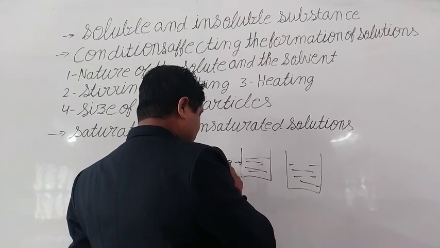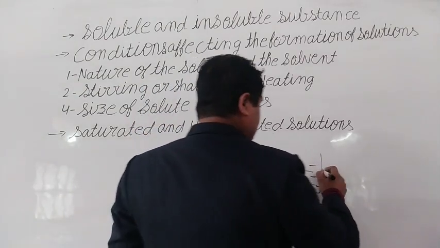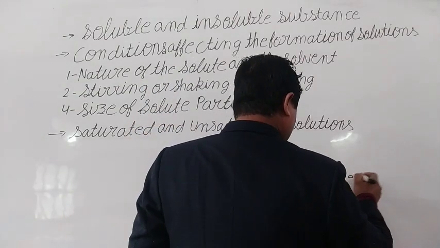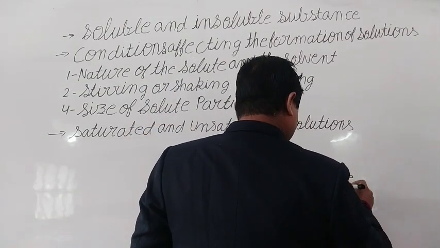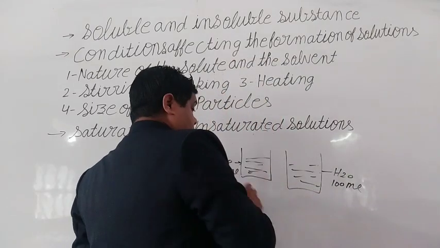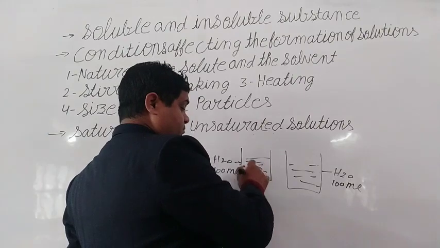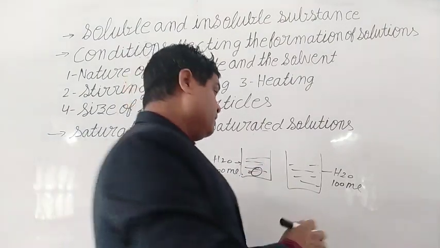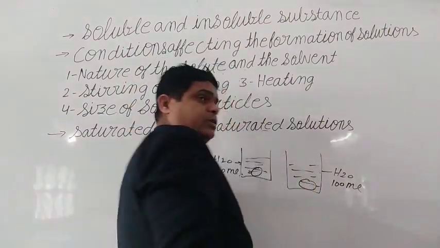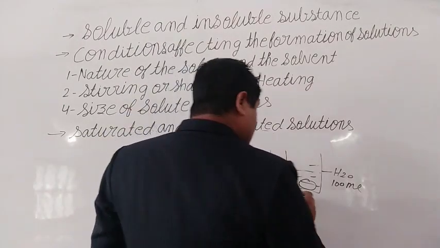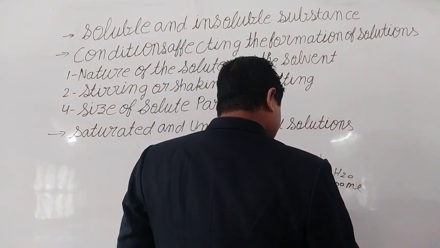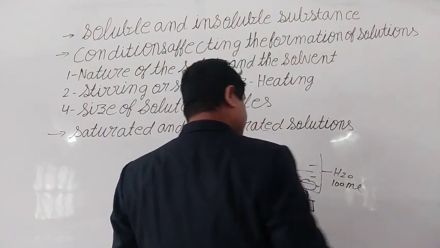Water 100 ml. And also water 100 ml. Clear? In the first, add 1 spoon sugar, and in the second, also add 1 spoon sugar. Clear? In the second beaker, just start heating by the flame.